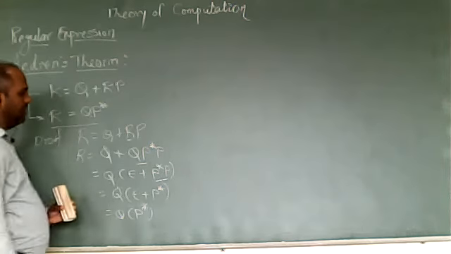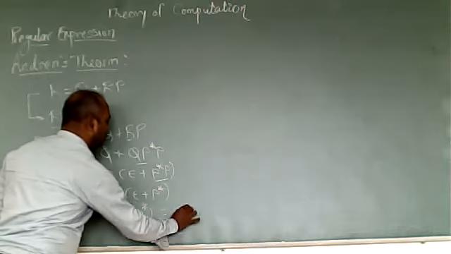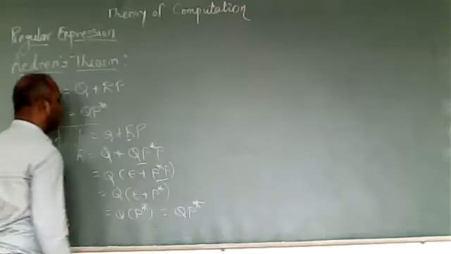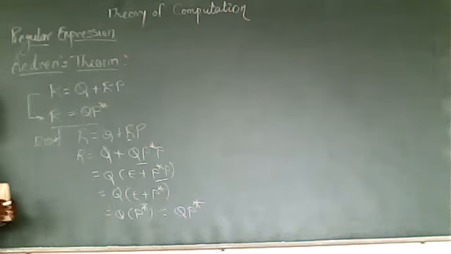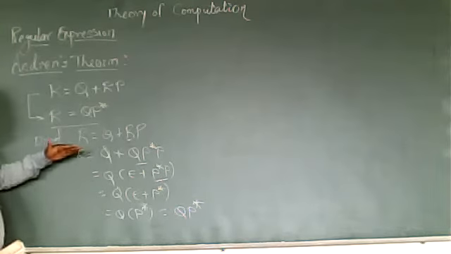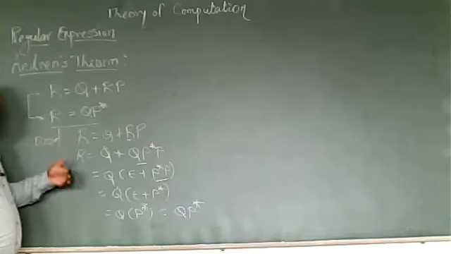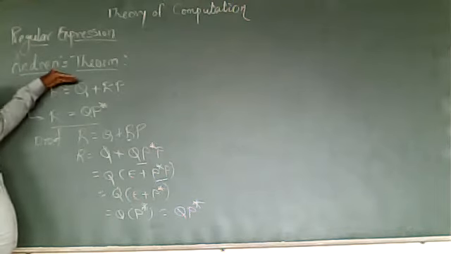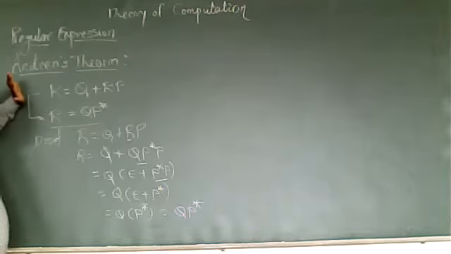So this equation becomes Q, P star, so R equal to QP star. Hence proved. So this is a brief of the proof of how R equal to Q plus RP is equal to R equal to QP star.